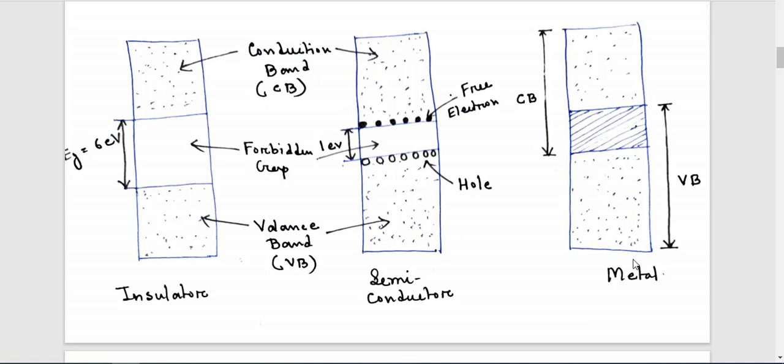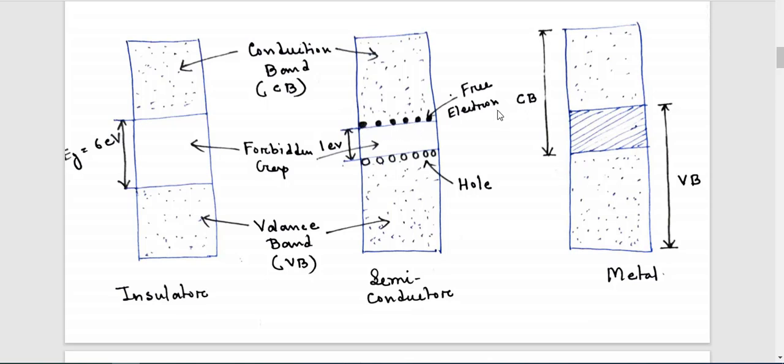In all the pictures, you have some circles and some filled circles. Here we assume the circle which is not filled is known as a hole, and the filled circle is denoted as a free electron.